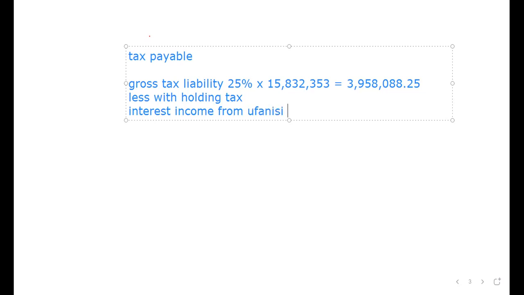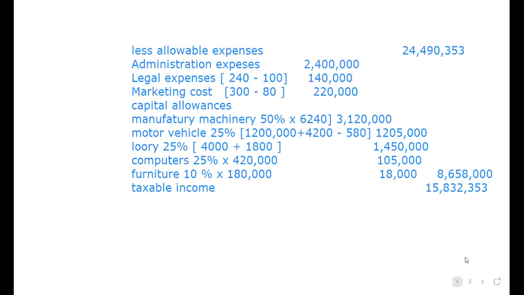There are two ways of getting this interest income. The initial amount that we had was 240,000, but when we grossed it up at 85%, it came to 282,353. Let me show it to you.